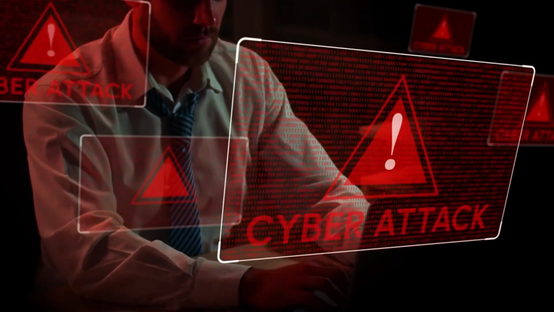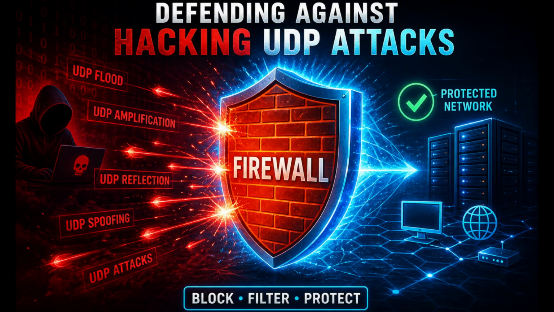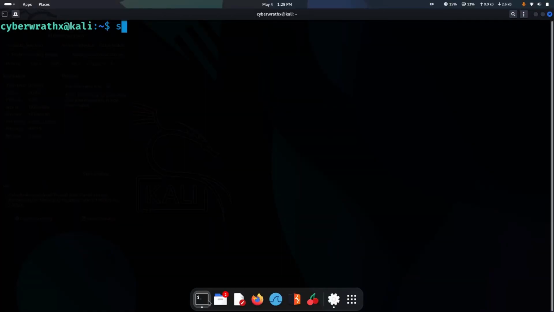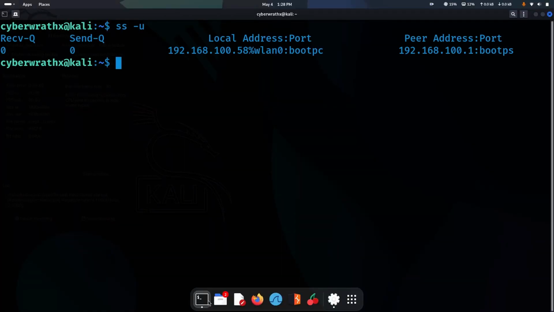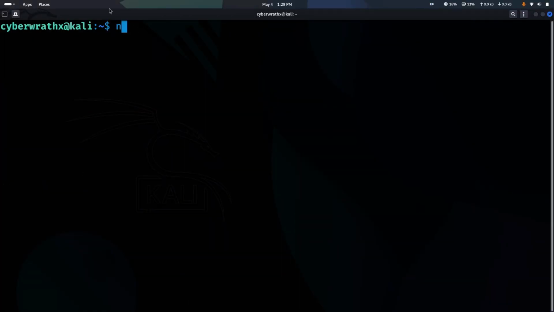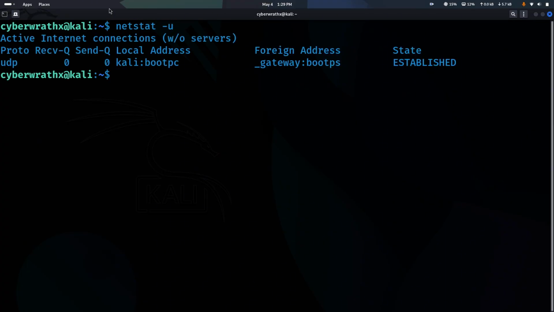Defense against UDP attacks. To defend against UDP-based attacks, use firewalls to filter unnecessary UDP traffic, enable rate limiting, monitor unusual traffic spikes, and use IDS/IPS systems. In Linux, you can check UDP connections using ss -u or netstat -u. This helps you monitor active UDP communication on your system.